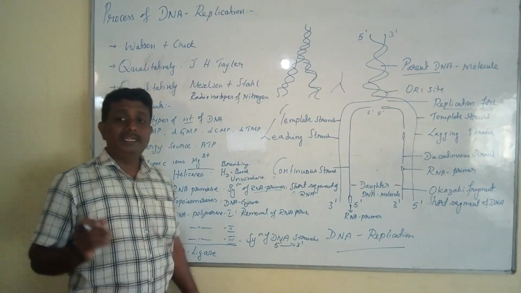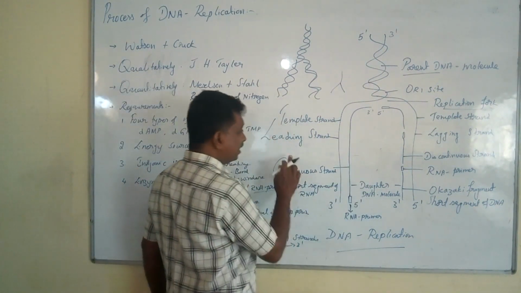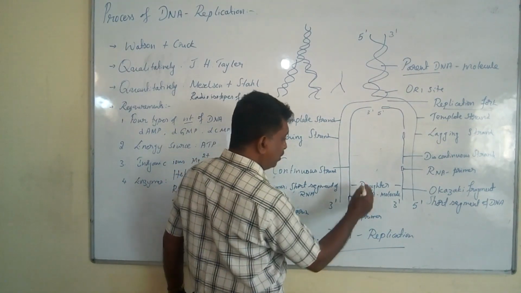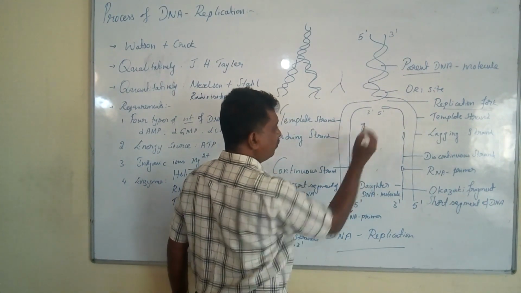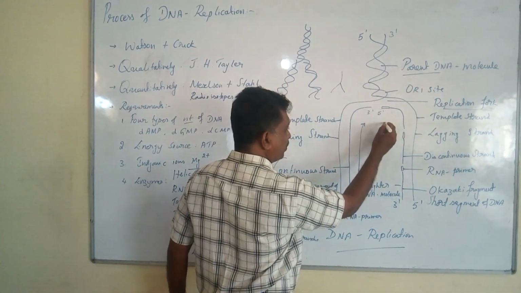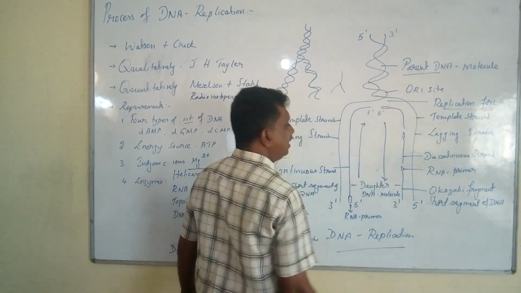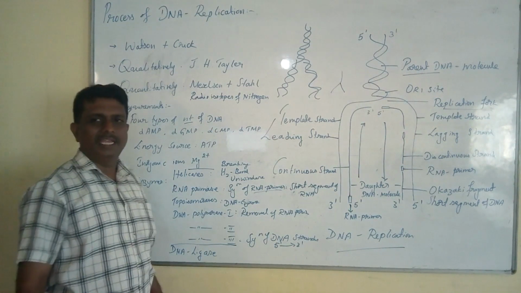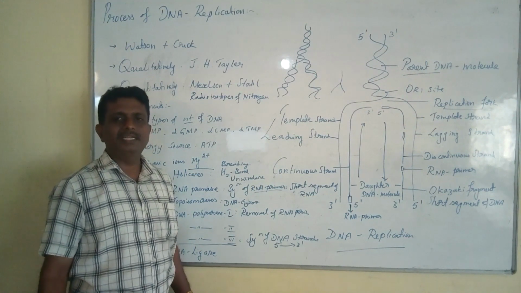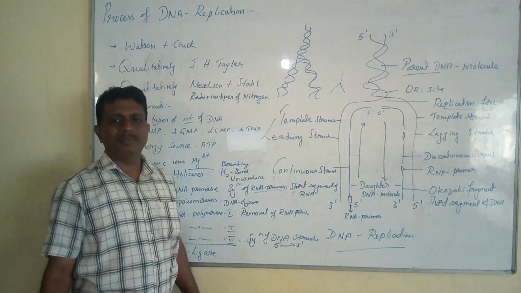Yes, DNA replication is called bidirectional in nature. The synthesis of the continuous strand will always proceed from the free end to the replication fork. The synthesis of the lagging strand will always proceed from the replication fork to the free end. Yes, DNA replication is bidirectional in nature. It is anti-parallel in direction, or it is bidirectional replication.